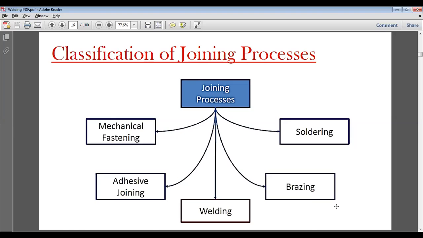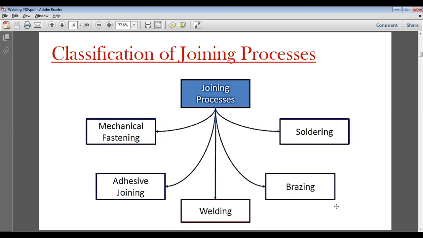Mechanical fastening is related with physical bonding, like nuts and bolts and other fasteners, screws, etc. Adhesive joining is joining two metals by a binder or by a gum.